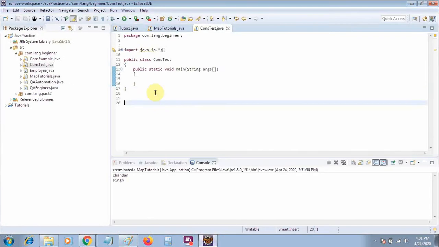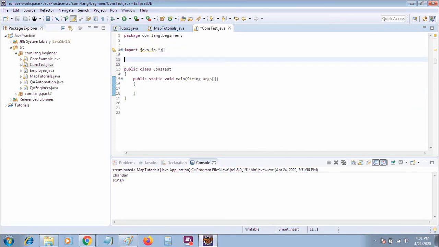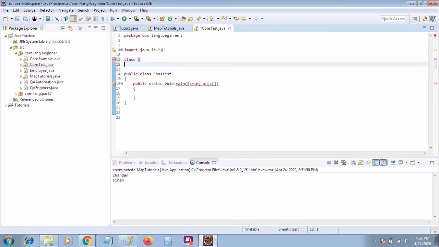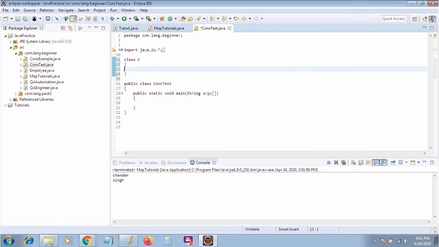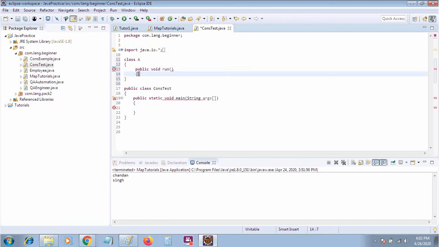Suppose that there is a class A, and inside that class I have a method, public void run.